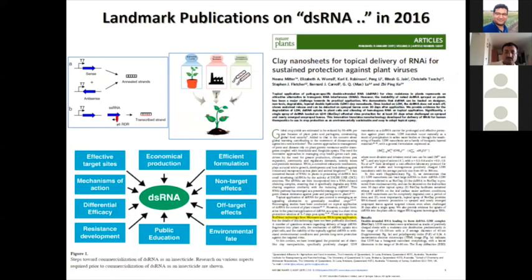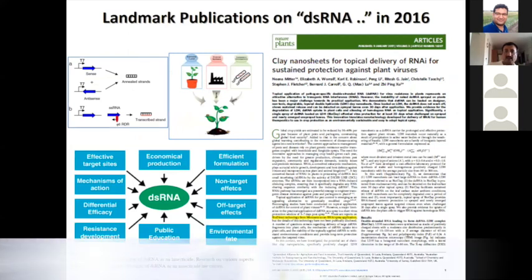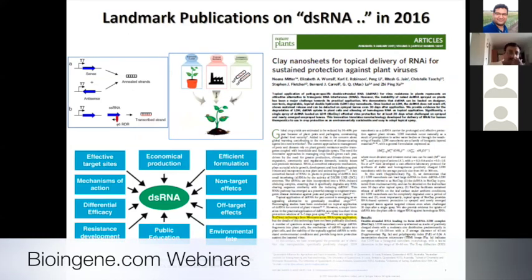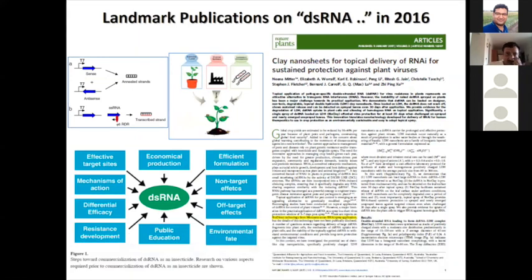Now there are efforts to substitute pesticides for insect control with dsRNA, these double-stranded RNAs, which can be synthesized in the lab by in vitro transcription or in bacterial cells, extracted, isolated, and sprayed on the plants to get resistance against viruses or any other disease. This is being tried, and the results have been seen in some of the plants against certain viruses.